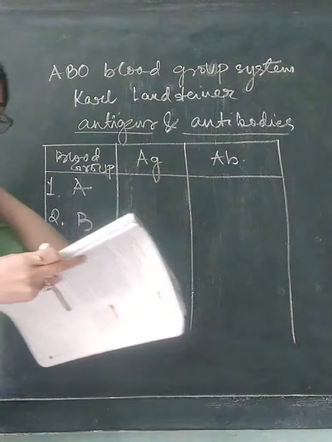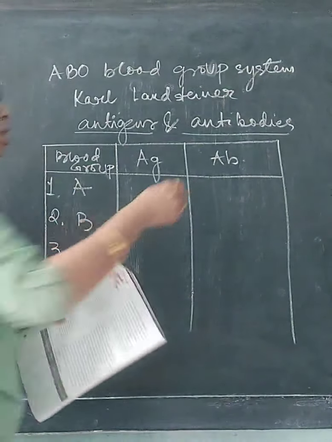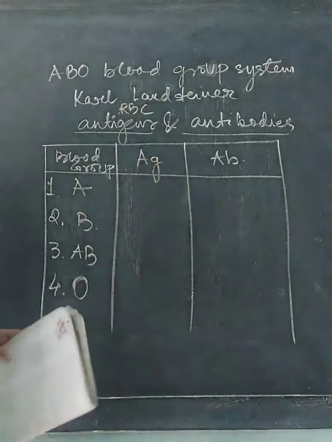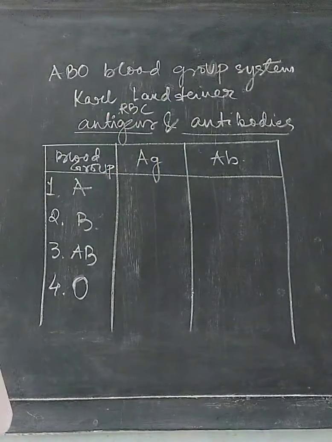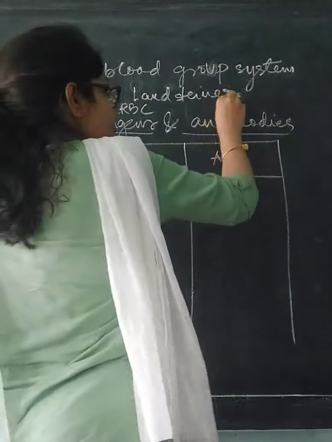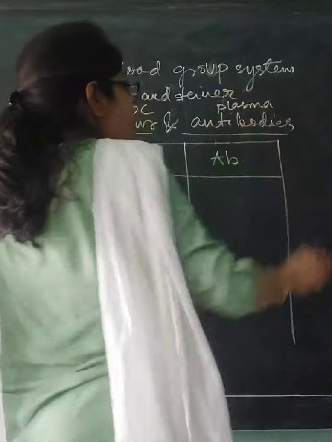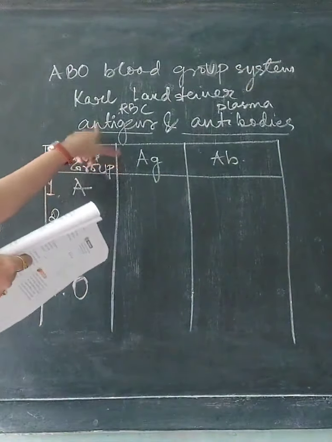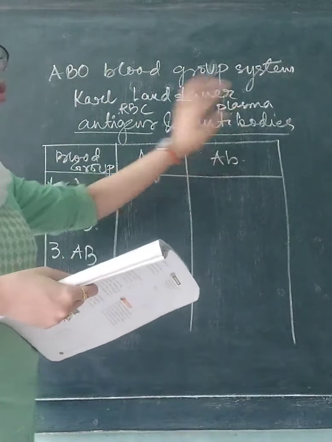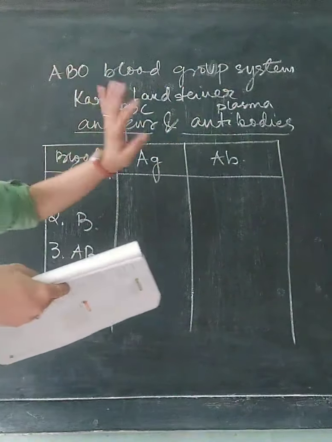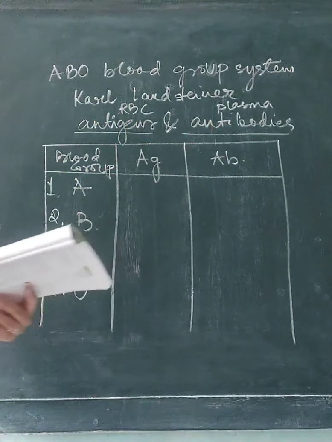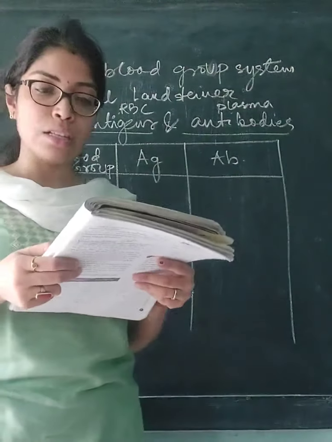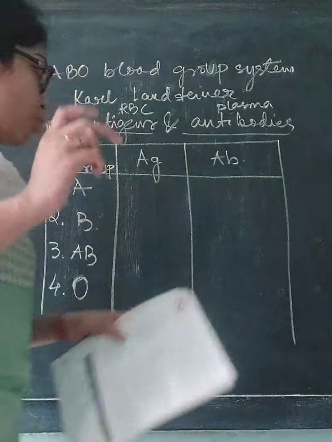First, let's read from the book the first paragraph. Antigens are proteins present on the surface of the RBC. Okay, antigens are protein substances. They are present on the surface of the RBC, while antibodies are present in the plasma. Clear? There are 2 types of antigens, A and B, and 2 types of antibodies, A and B. So what are the 2 types of antigens? A and B, and then the 2 types of antibodies are again A and B. Clear? Based on the presence or absence of specific antigens, the human blood group is classified into 4 groups.